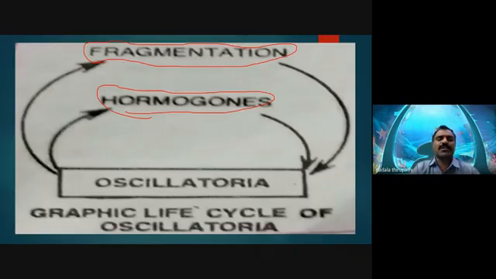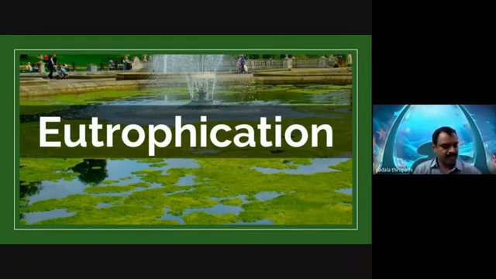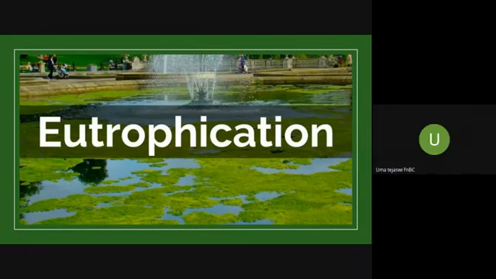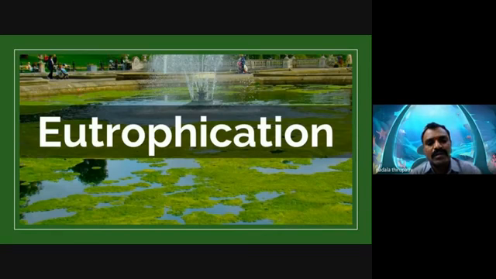And one of the most important topics in this Oscillatoria sancta, a blue-green alga, is this point: have you ever heard the term eutrophication? Anybody can give the definition according to our topic.